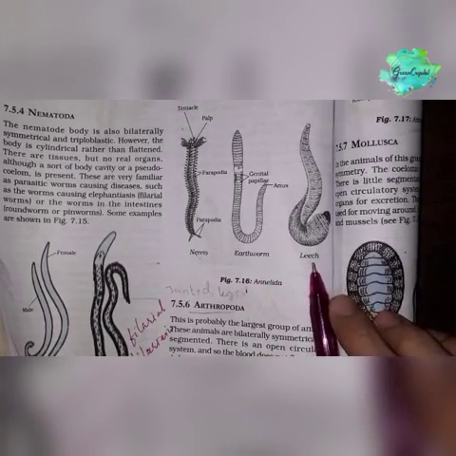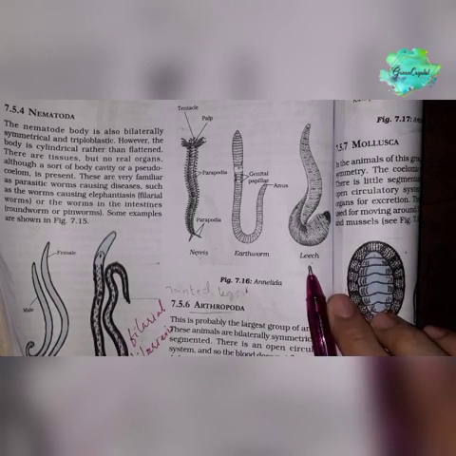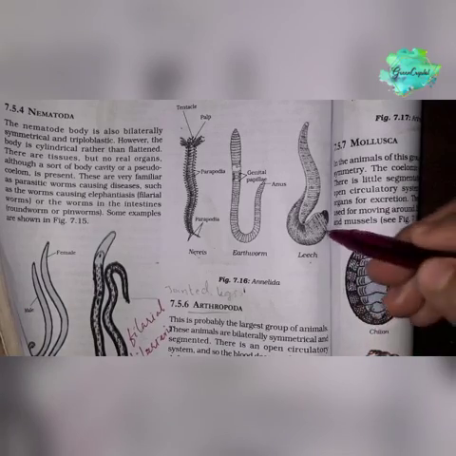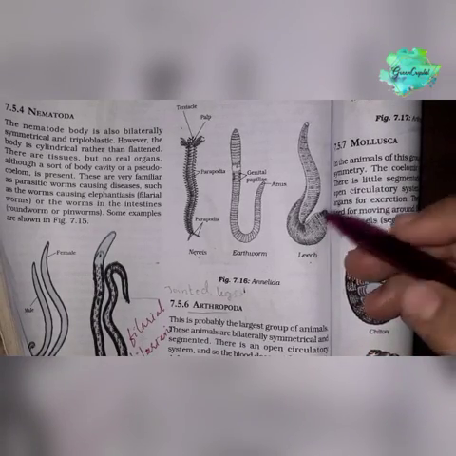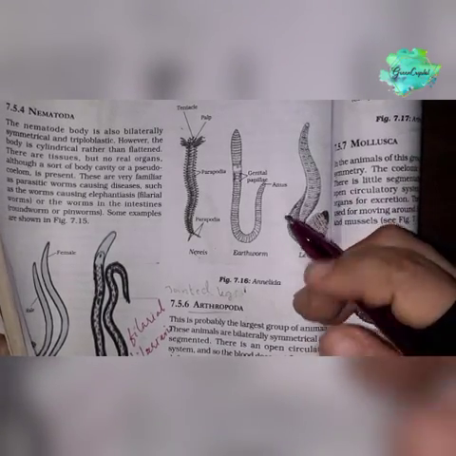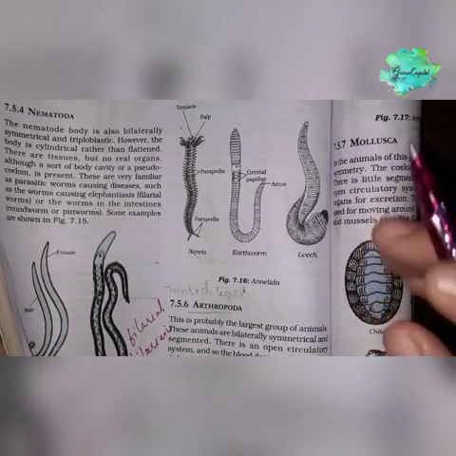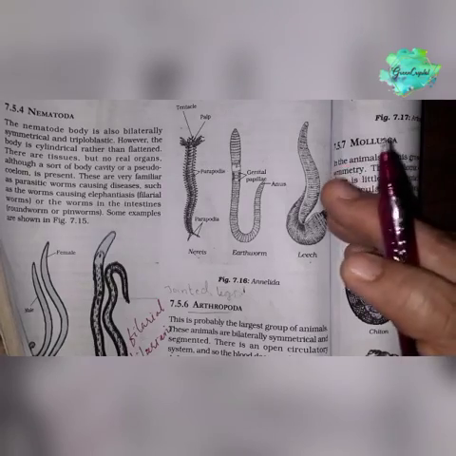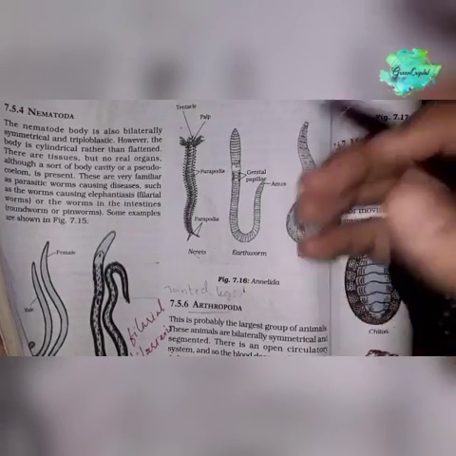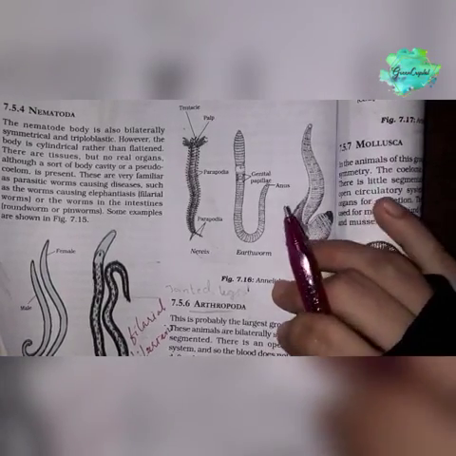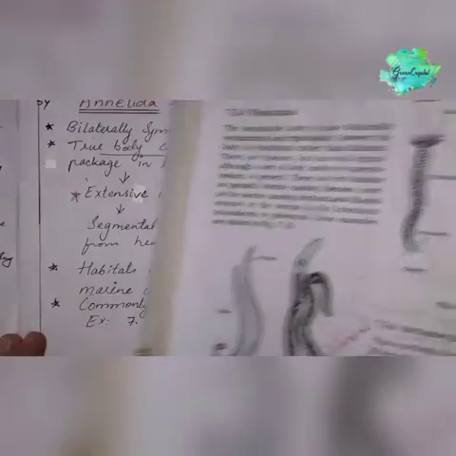Now the next one is leeches. Leeches are found in the ocean and moist lands, and when they come in contact with the body of any organism, they attach to the body. Their bite is not dangerous, not painful, but it is irritating, and they do not cause any diseases, but they suck blood. Okay, so next we will move on to